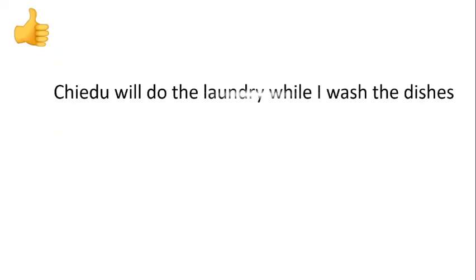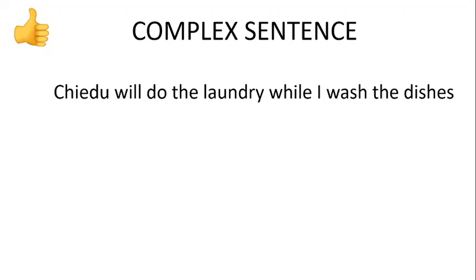Subordinate clauses are introduced using various elements, but let's look at this simple sentence. When I say simple sentence, I do not mean that the sentence given to you is simple. I'm trying to say that the way I'm framing it is very simple. Look at it: Chiedu will do the laundry while I wash the dishes. This sentence is made up of two clauses, the main clause and the subordinate clause. Therefore, when we have sentences like this, we call it a complex sentence. So, subordinate clauses appear only in complex sentences. So we watch out for that.